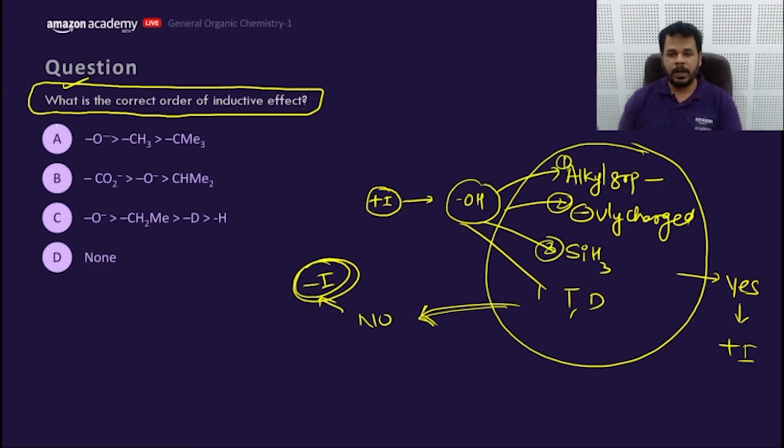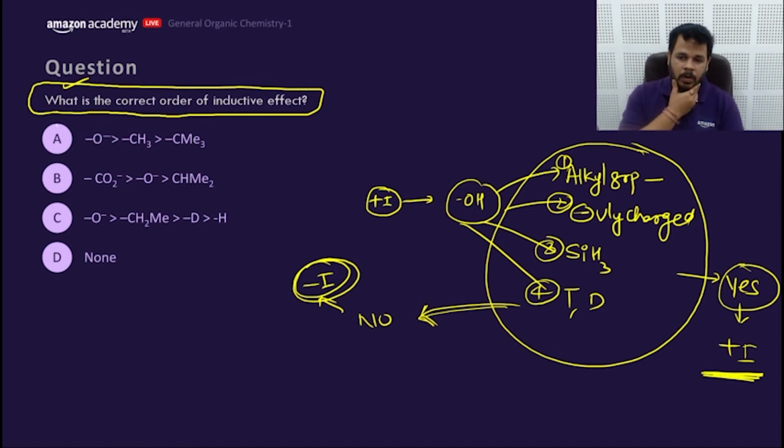If any one of these 4 questions gets the answer yes, that compound or group would be a plus I group, or otherwise minus I.